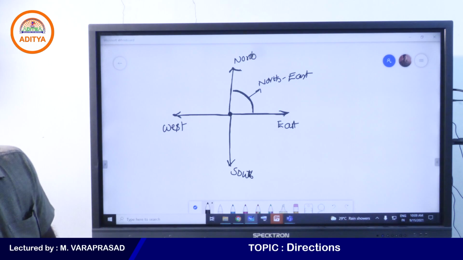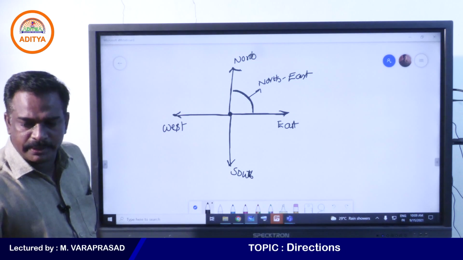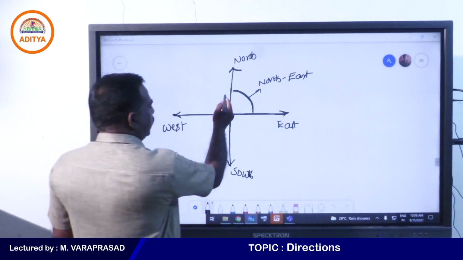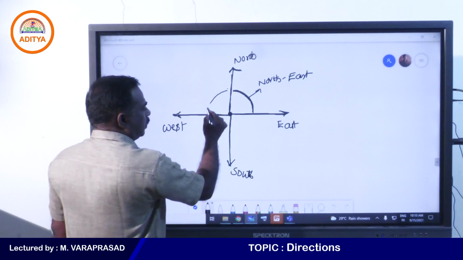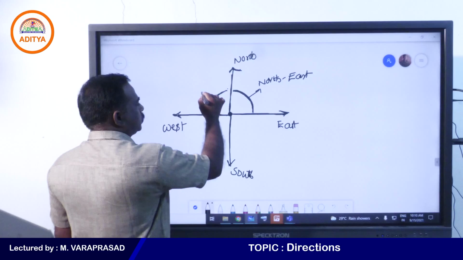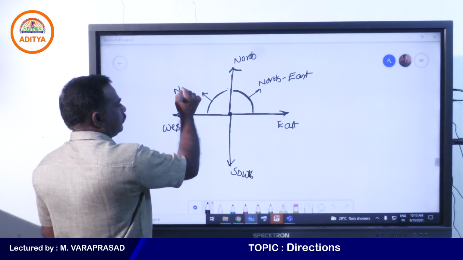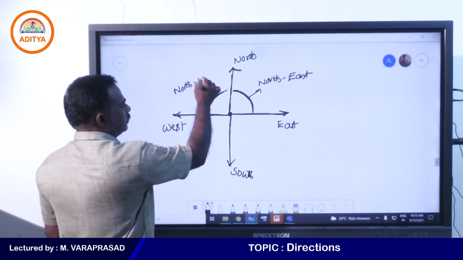Now see, one more part if you take here. This line is west and this line is north, and this total part belongs to northwest.